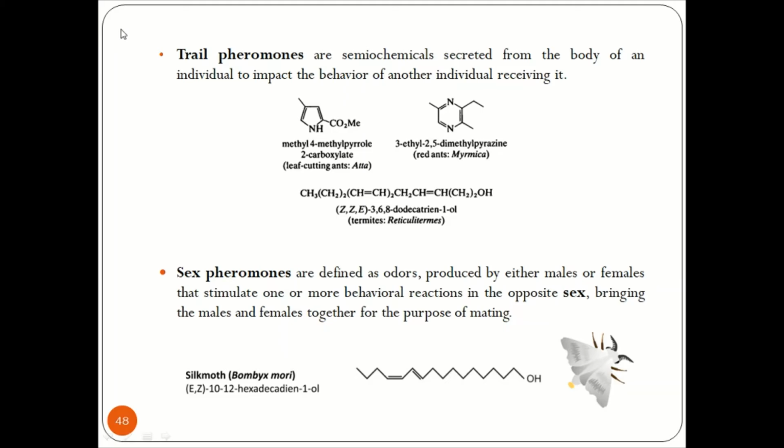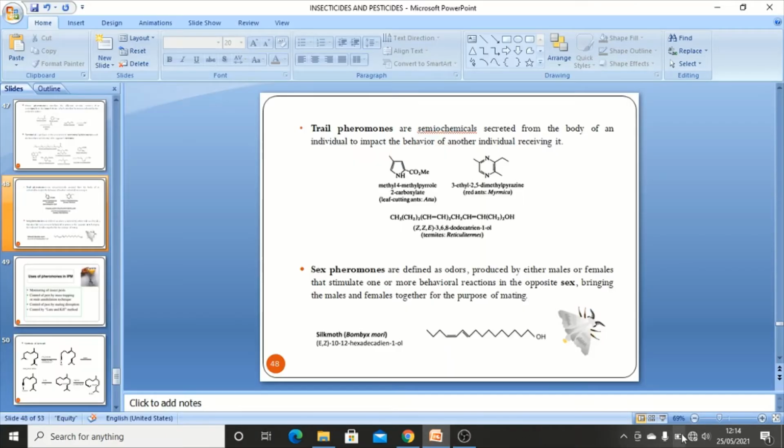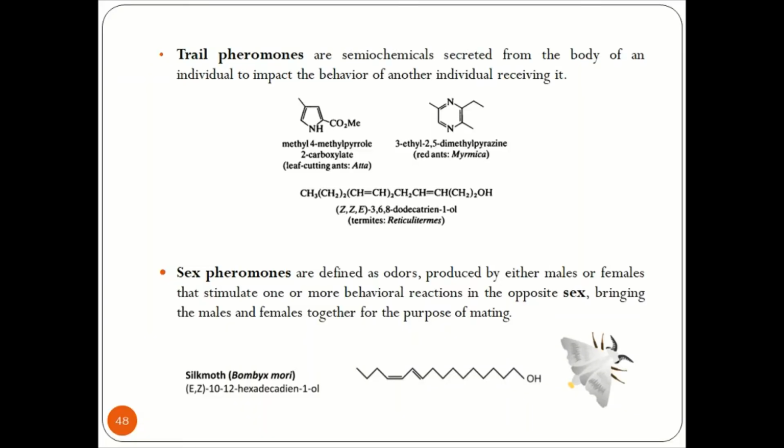Trail pheromones. We have already seen that. Trail pheromones are semiochemicals secreted from the body of an individual to impact the behavior of another individual receiving it. That means if an ant is moving behind another ant, there is one particular line. The first insect will tell the second insect to move behind it. This is called trail pheromones.